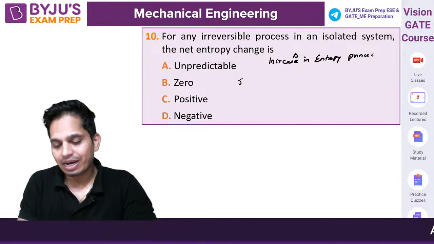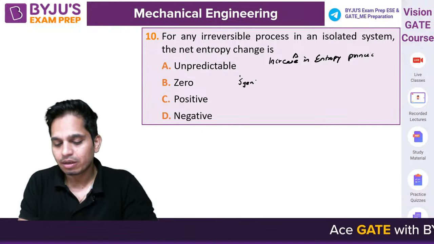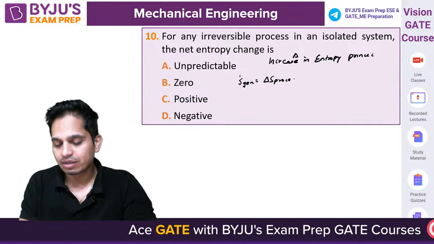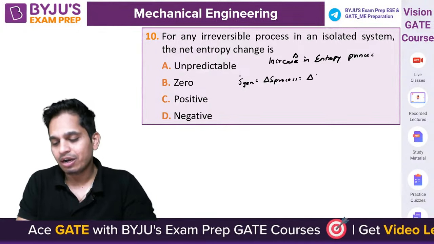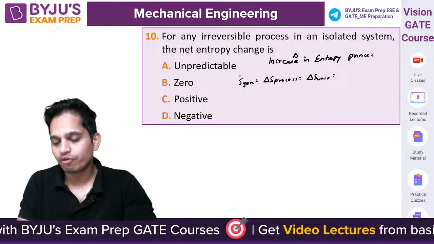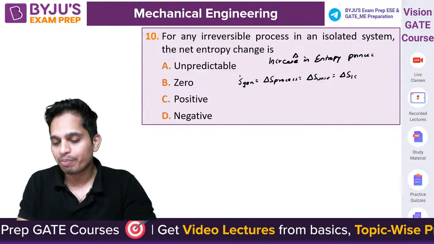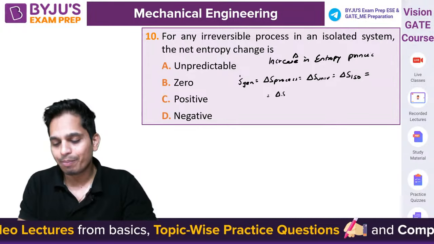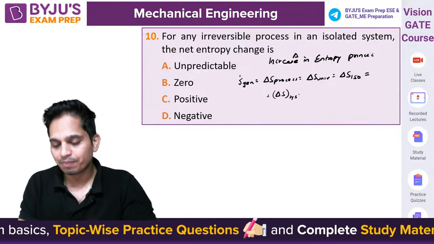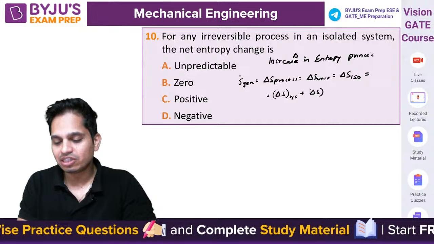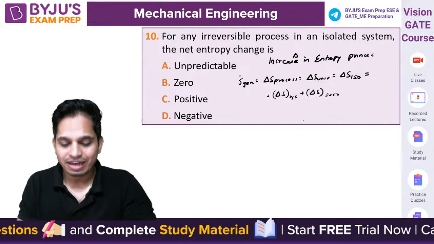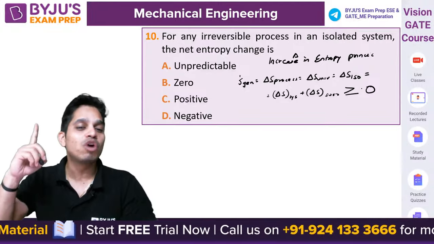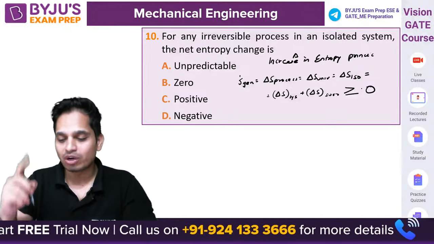It says entropy generation is equal to entropy change in a process, or entropy change of universe, or entropy change of isolated system, or entropy change of system plus entropy change of surroundings, is always greater than or equal to 0.